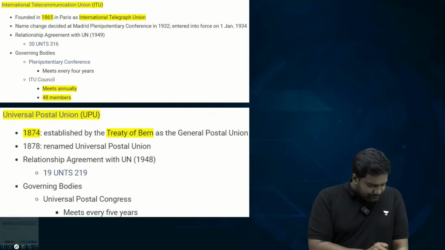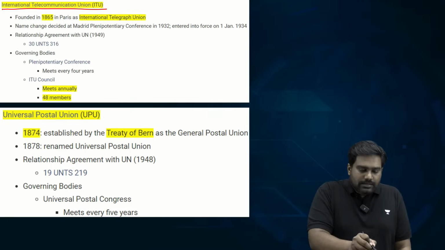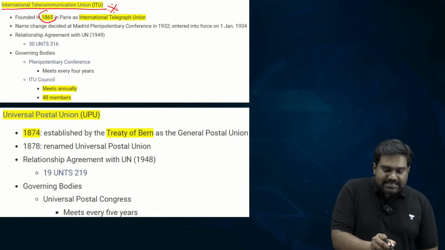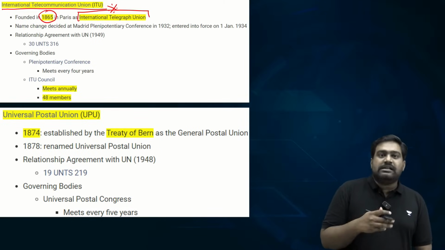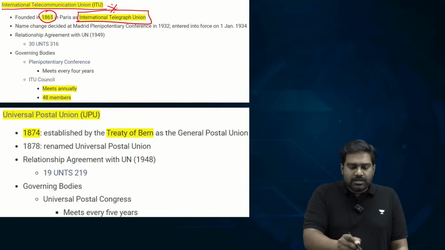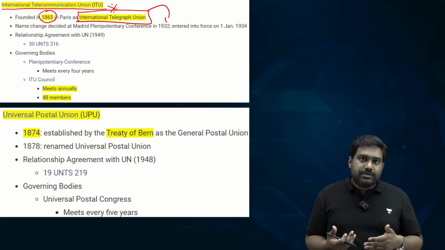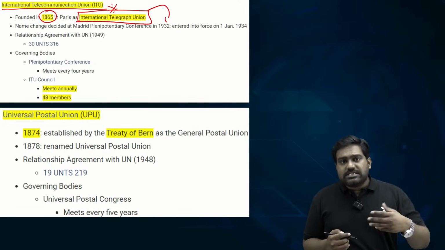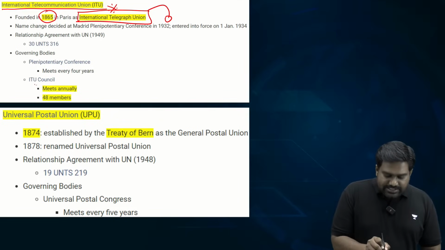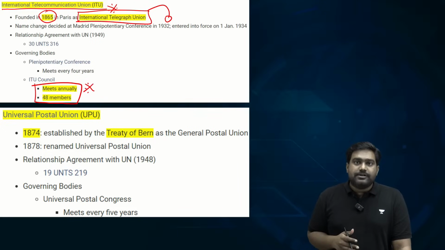Then coming to the International Telecommunication Union. Please note this down. This is the oldest international organization in the world. It was set up in 1865 and initially it was called the International Telegraph Union. Its purpose was to lay down common standards, common protocols for telegraph-based communication. Later, when telecommunication was introduced in the early part of 20th century, it was transformed into the International Telecommunication Union. So the Council has 48 members, they meet annually to lay down the global telecommunication standards.